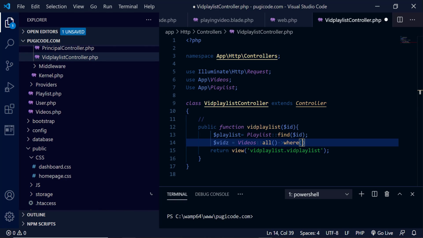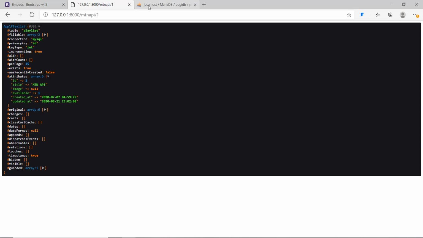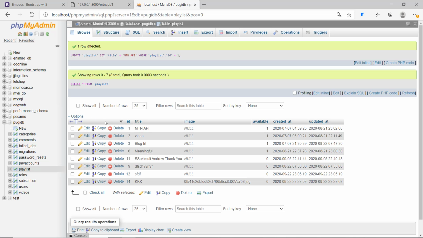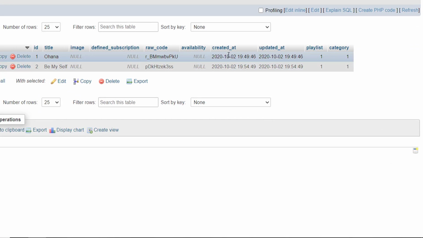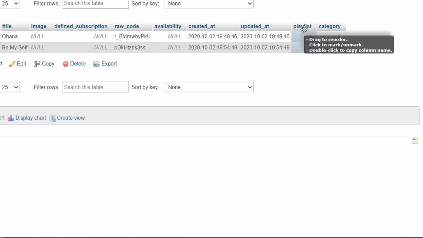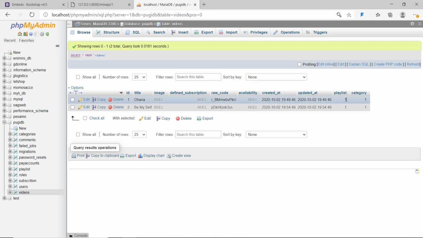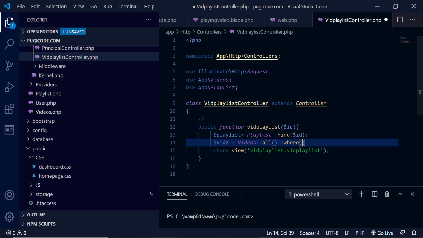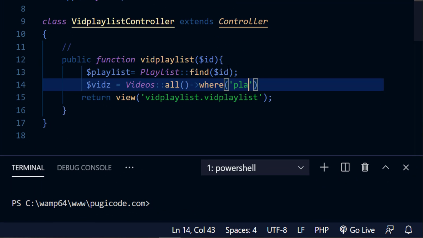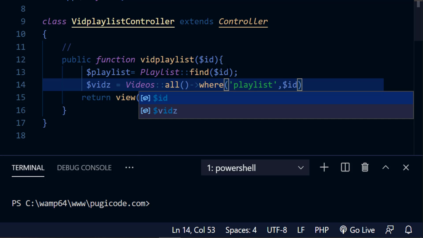So if I go back to my item here, and then I look into videos, we have a field called playlist. So we're going to get all videos where playlist is equal to 1, and I have 2 videos here. So where playlist is compared with the ID that is being submitted.